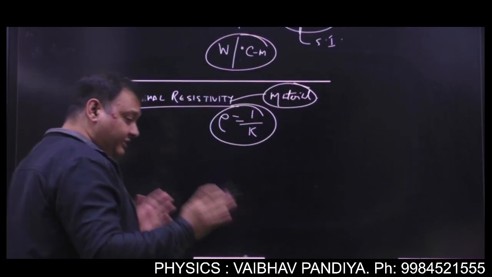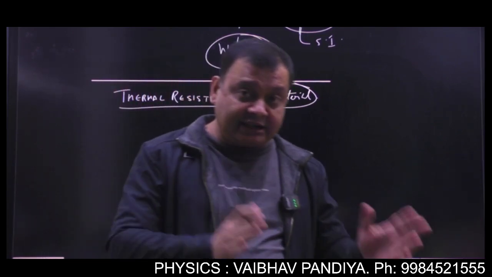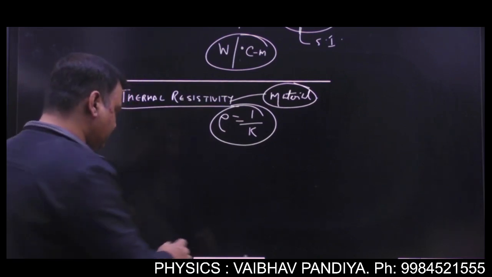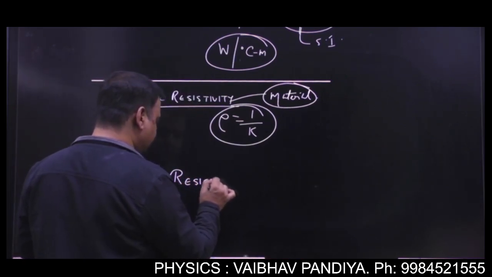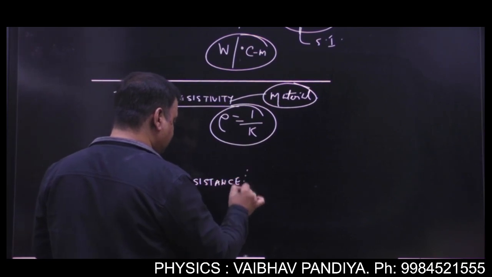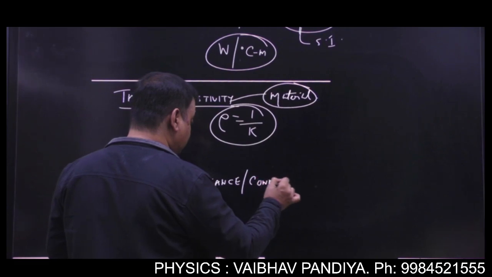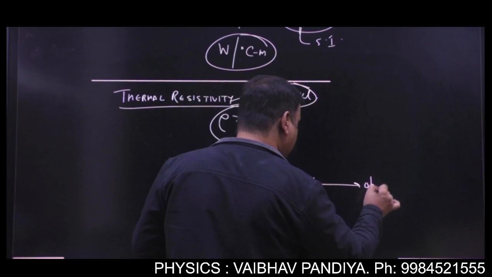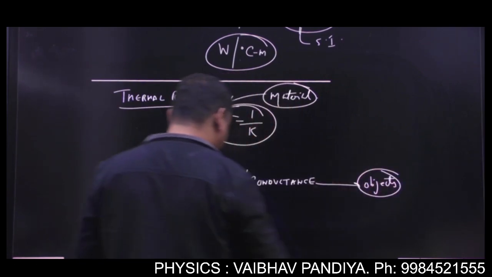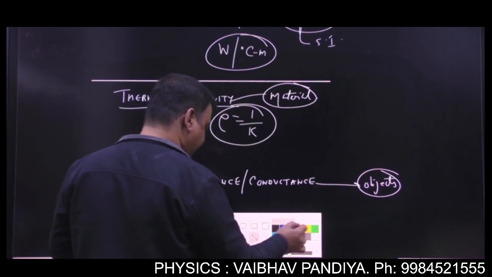Always remember, resistivity and conductivity are the properties of the material. But when you talk about resistance or conductance, these are the properties of objects, not of material. Getting the point?